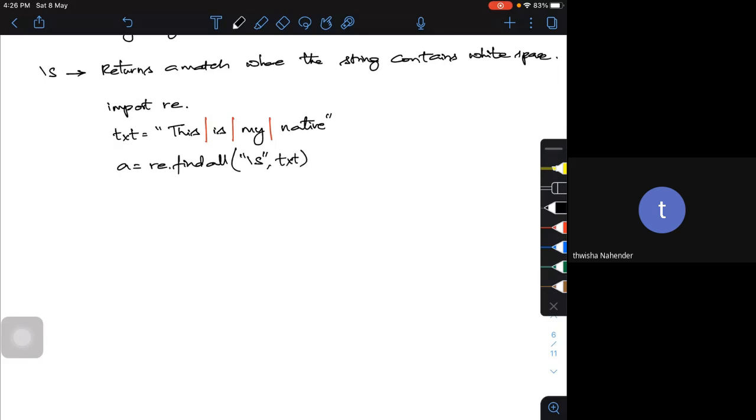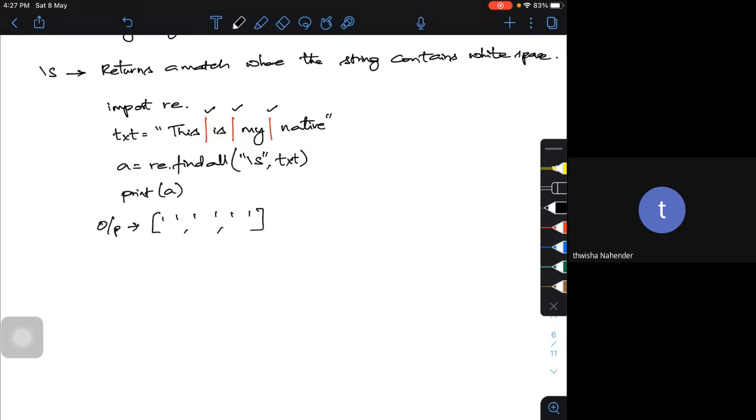If I print a, what will my output be? I'm going to get a list with 3 entries, so 3 blank spaces are found. That means I have found 3 matches: one between THIS and IS, another between IS and MY, and another between MY and NATIVE. Whenever you want to find only blank spaces, you use this special character.